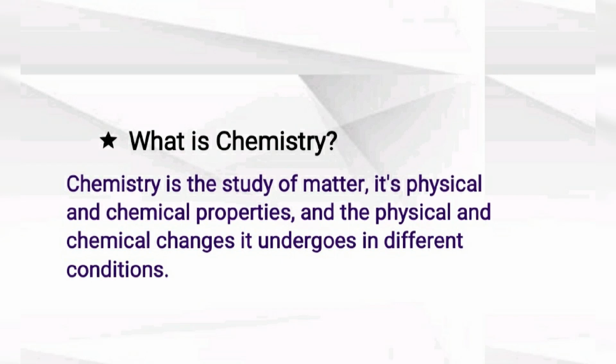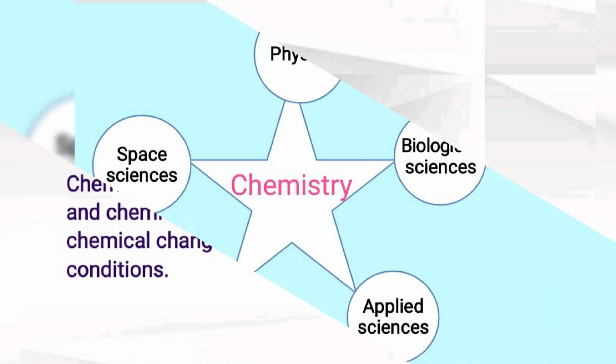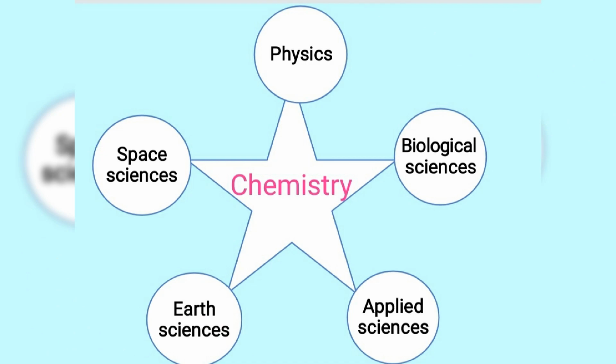Now the question arises, what is chemistry? Chemistry is the study of matter, its physical and chemical properties and their changes in different conditions. Chemistry is a central science, meaning its knowledge is required in the studies of physics, biological sciences, applied sciences and earth space sciences.